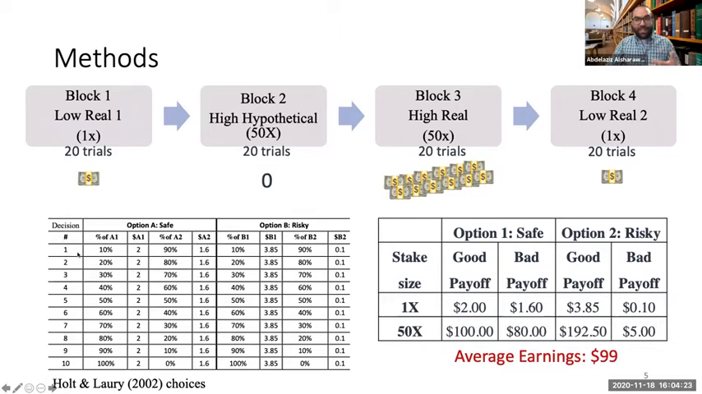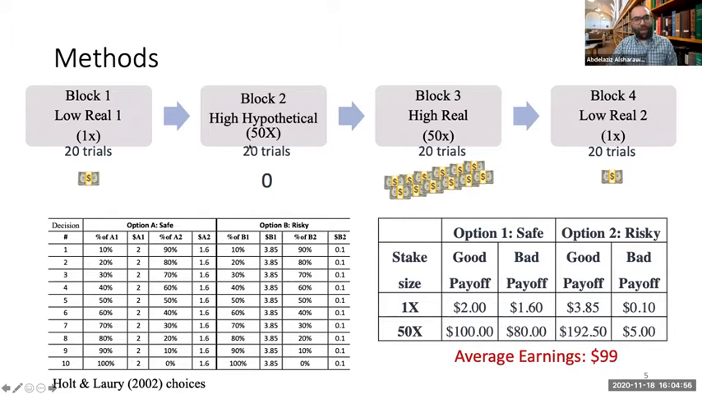We obtained these lotteries from the Holt-Laury table, if you're familiar with it. As we move down the Holt-Laury table, the probability of the high payoff, or the good payoff, increases. So participants are expected to switch from choosing the safe option somewhere here to choosing the risky option somewhere later on. The later a participant switches, the more risk averse they are. In the first block, we show these decisions twice for each participant.